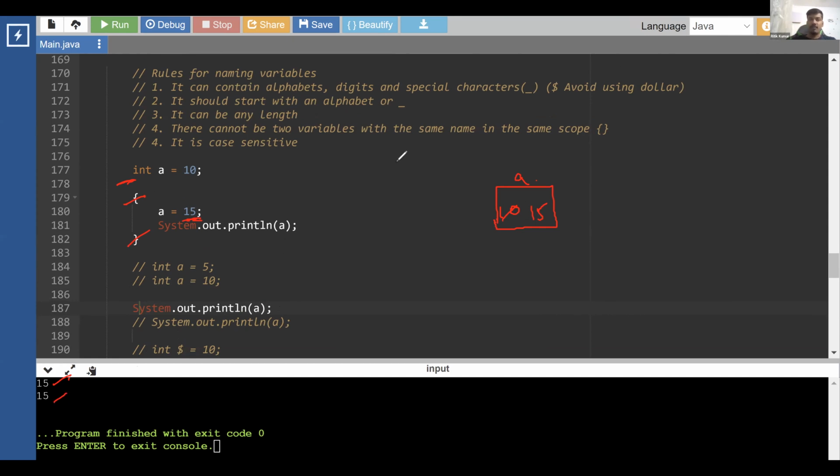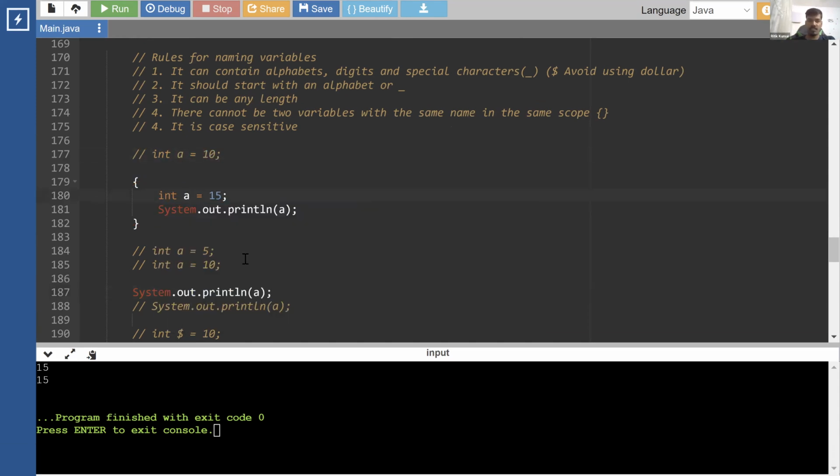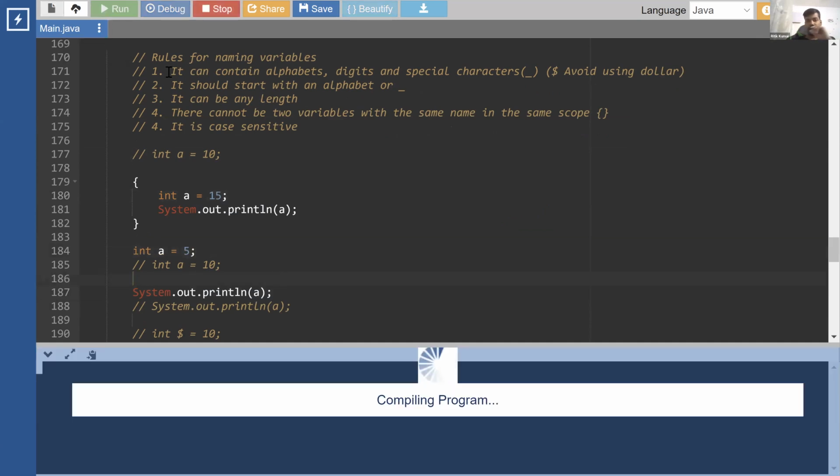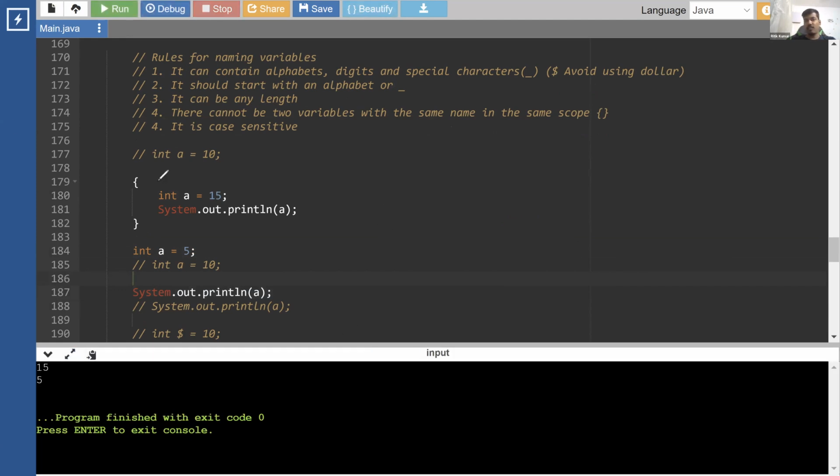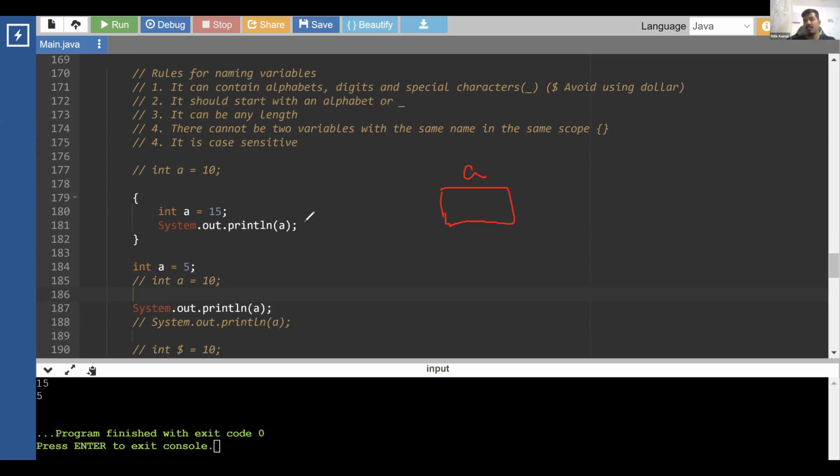Now, this is fine, but what was happening previously, when I had this as an integer and created another int? Look, what is happening over here? Firstly, I came from here, so there was no A when I was trying to create this. So it allowed me to create an A, since there was no A present currently. I stored a value 15. Then I printed the value, so I got 15.